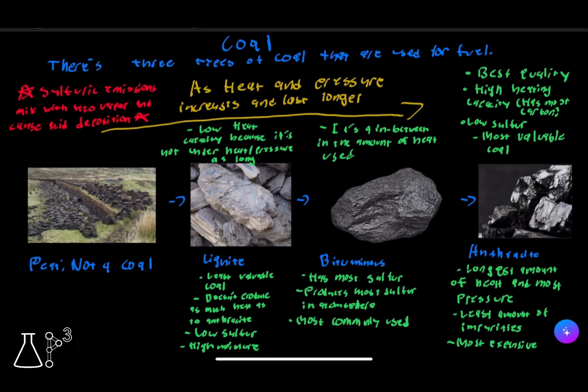Now, bituminous, it's the one in the middle. It has an in-between amount of heat. It has the most sulfur and produces the most sulfur in the atmosphere, and it's most commonly used. Now, anthracite's kind of the best one because it has the best quality. It's going to have the lowest sulfur, and it has a high heating capacity because it has the most carbon. It's going to be the most valuable coal because of that. It has the longest amount of heat and most pressure, the least amount of impurities, but it's going to be the most expensive because it's high quality.